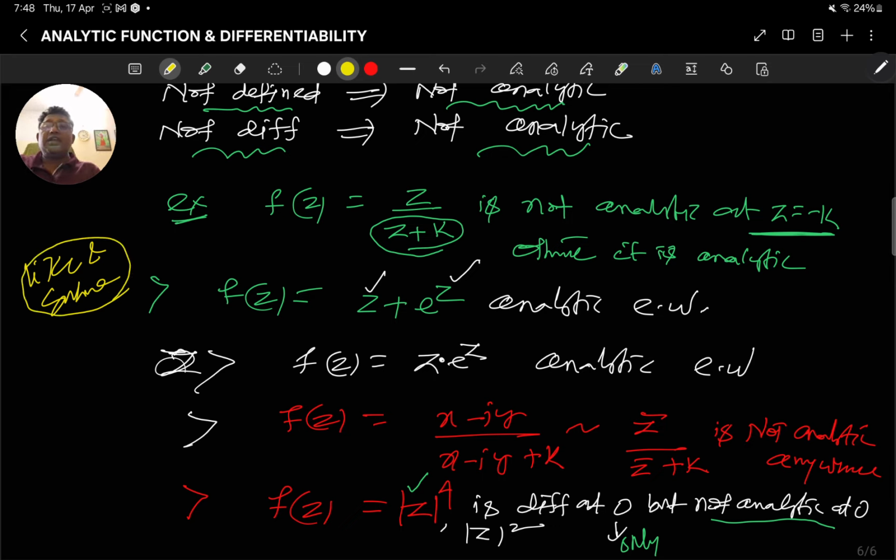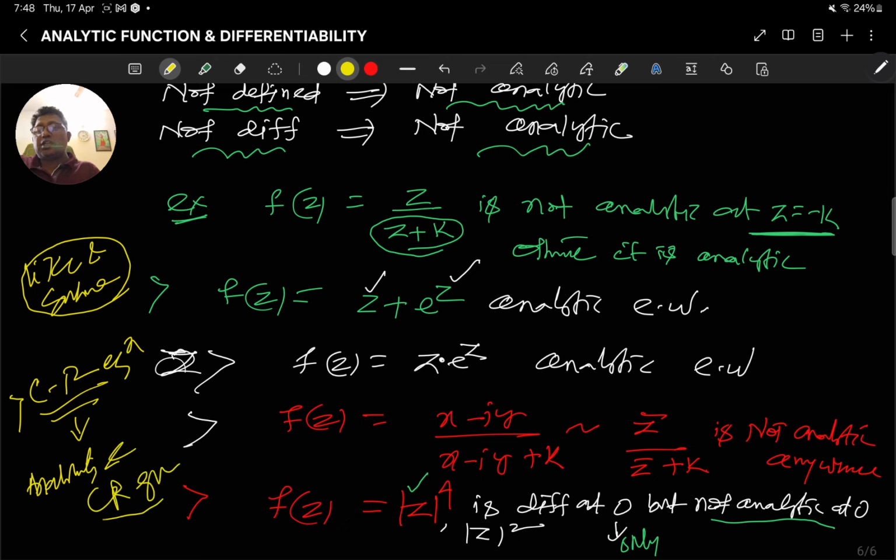Most importantly, in the next upcoming lecture I will discuss the Cauchy-Riemann equation, which is again most important, and I will connect analyticity and the CR equation. So the next lecture will be most important from this aspect.